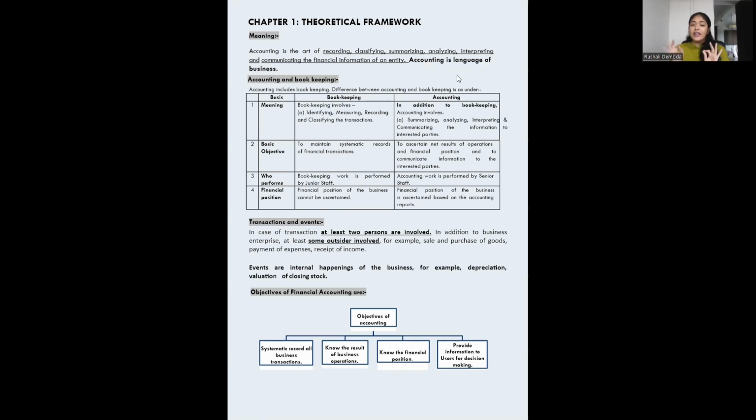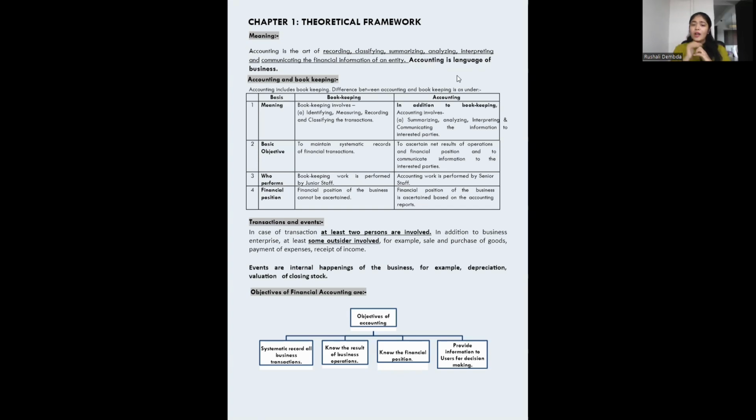In addition, some outsider can also be involved, like if I buy the phone through an e-commerce website such as Flipkart or Amazon. That is a third party. For sale and purchase transactions, there are also agents who provide the goods or services. But at least two people are important for a transaction to happen.